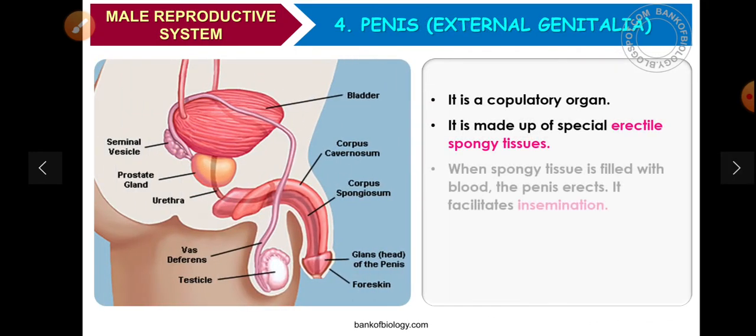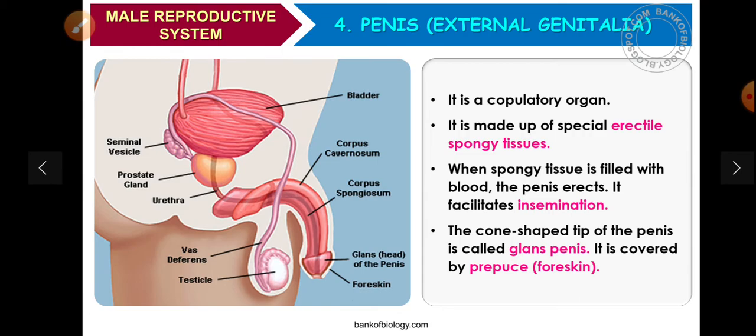Now about the penis: it is the external genital, a kind of copulatory organ. It is made up of special erectile spongy tissue. When the spongy tissue is filled with blood, the penis becomes erect. It facilitates insemination, that is, the release of sperm.